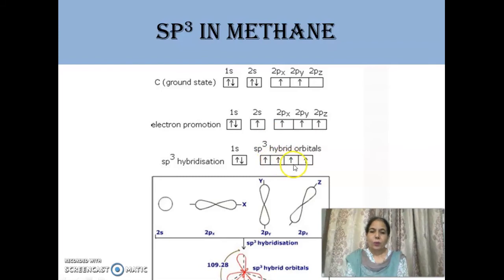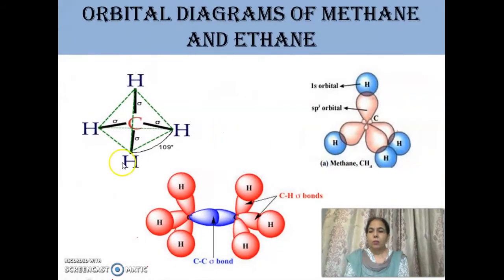These orbitals, that is 1 s and 3 p orbitals, combine to give 4 new hybrid orbitals, and these 4 new hybrid orbitals have tetrahedral geometry with all bond angles equal. So these orbitals give methane a tetrahedral shape with all bond angles equal, and we can show this in an orbital diagram.